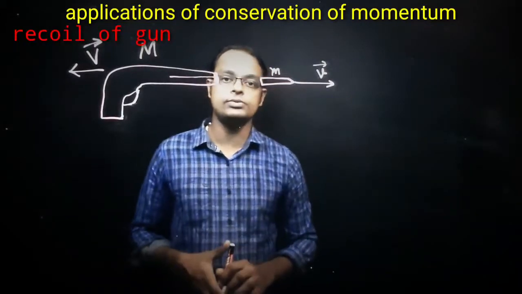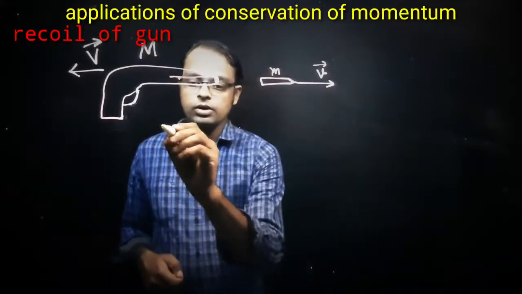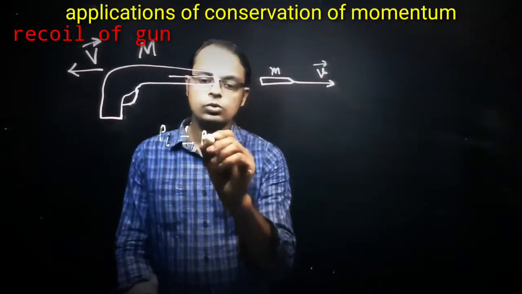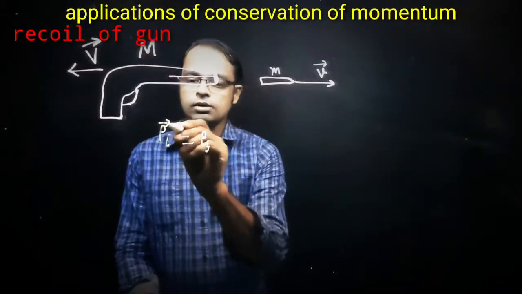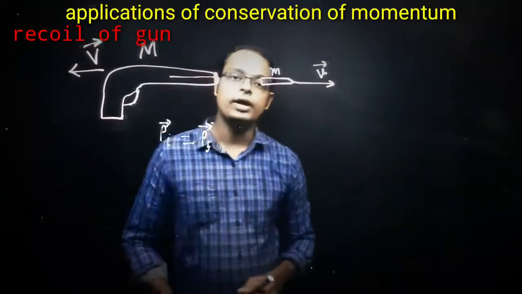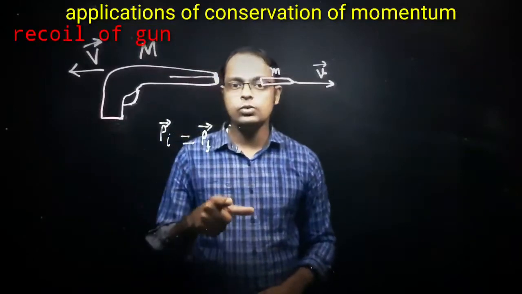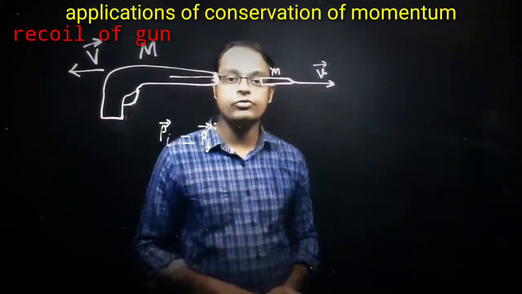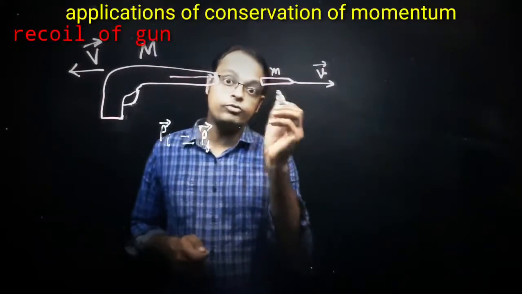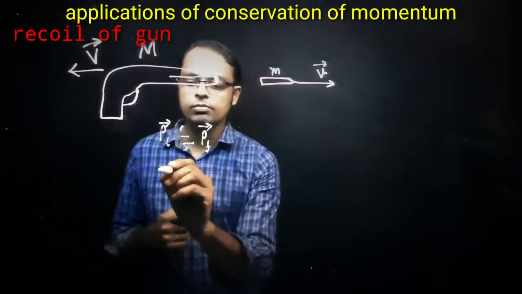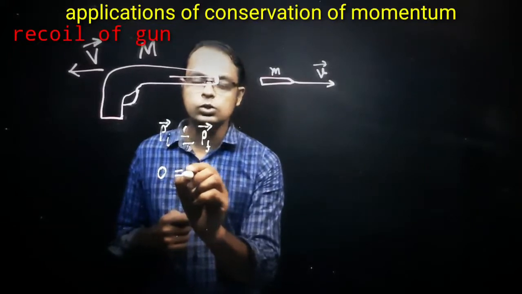If the momentum is conserved, we have already learned the formula: initial momentum is equal to final momentum. That means the momentum before firing must be equal to the momentum after firing. What is the momentum before firing? Before firing both were at rest, no? So the initial momentum before firing is equal to 0.